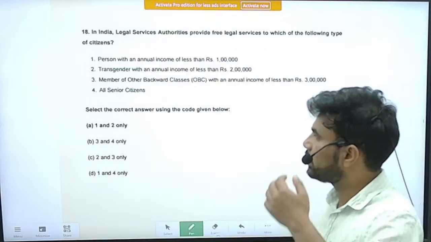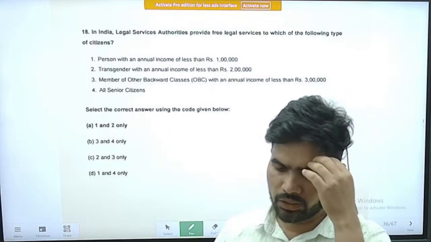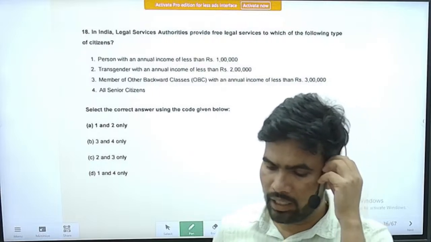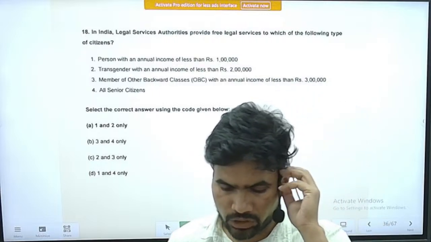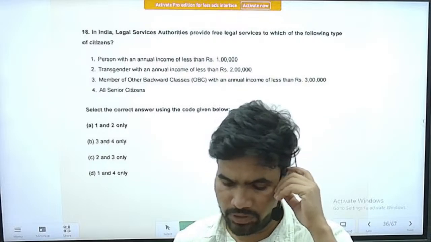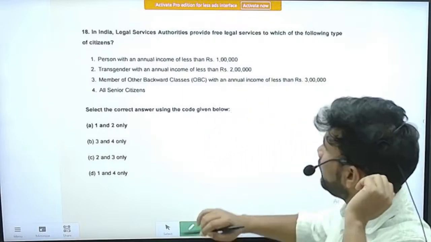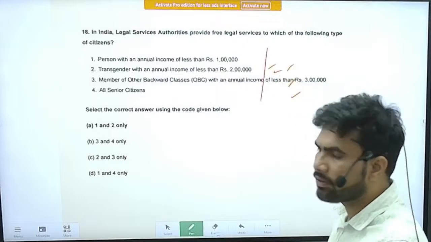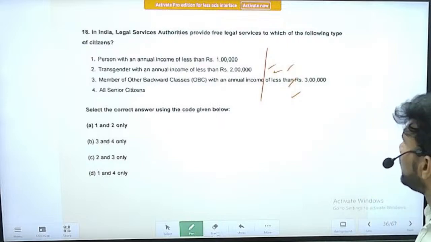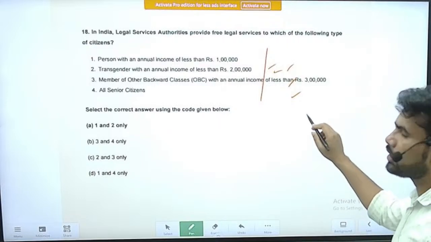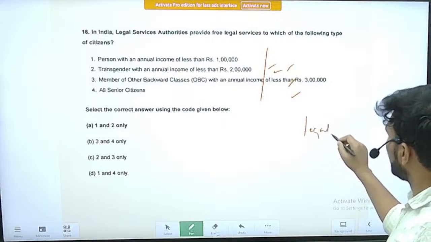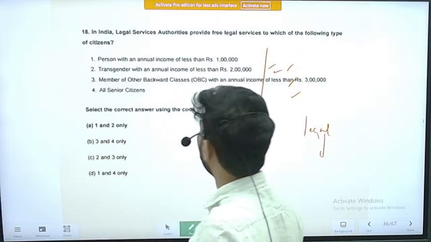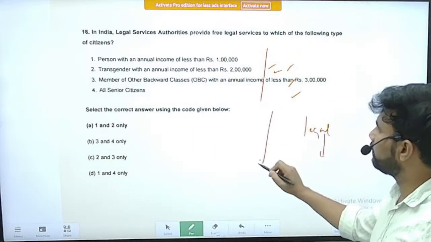Right. Question number 18. The question is, in India, legal services authorities provide free legal services to which of the following types of citizens? So there are many details you should be knowing. Completely, we can say it is a facts-based question. To answer this question, you should be thorough with the concept of legal aid and also the practical guidelines about the legal aid services. So this much we can infer from this question.